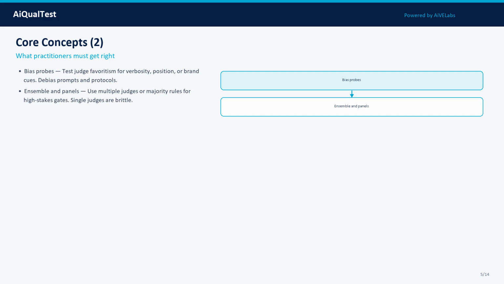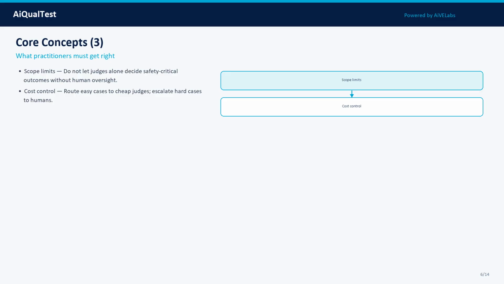Concept 4: Ensembles and panels. Use multiple judges or majority rules for high-stakes gates. Single judges are brittle. In practice, treat this as a measurable property, define what good looks like, attach evidence, and track it across model, prompt, data, and tooling changes.